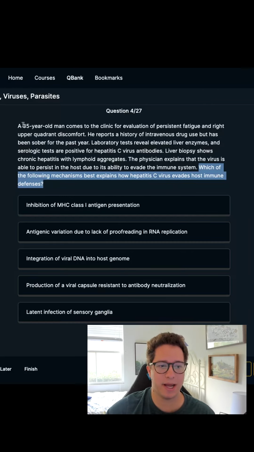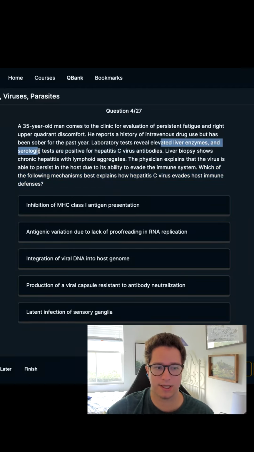A 35-year-old man is here for persistent fatigue and right upper quadrant discomfort. He has a history of IV drug use, but has been sober for the last year. His LFTs, or liver enzymes, are elevated, and serologic tests are positive for hep C antibodies. They do a liver biopsy showing chronic hepatitis. The most common form of hep C is chronic.